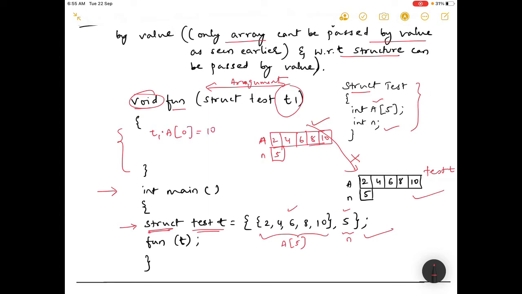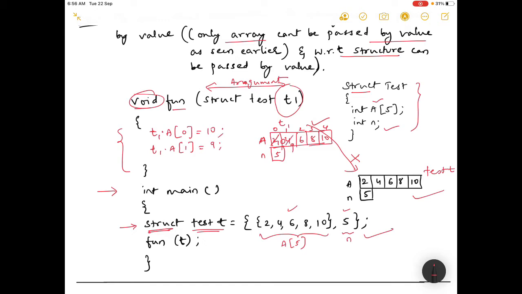each individual value. So T1 means you are using T1's array. Okay, so test T1's array, you are accessing the indices 0, 1, 2, 3 and 4. So a of 0 you are modifying to 10. Similarly T1 dot a of 1 you are modifying to some other value, 9.